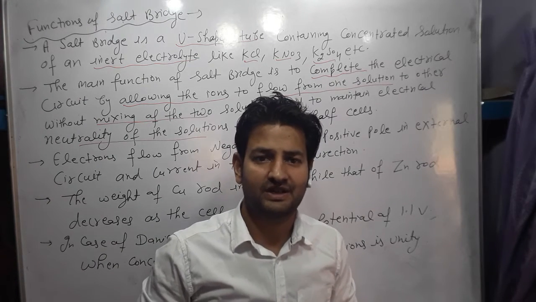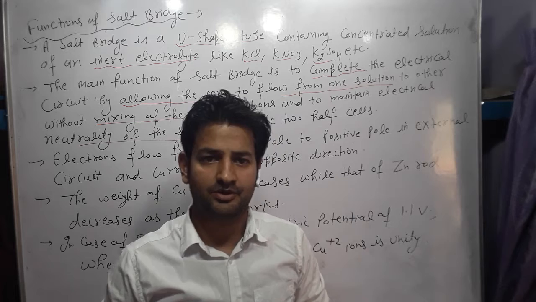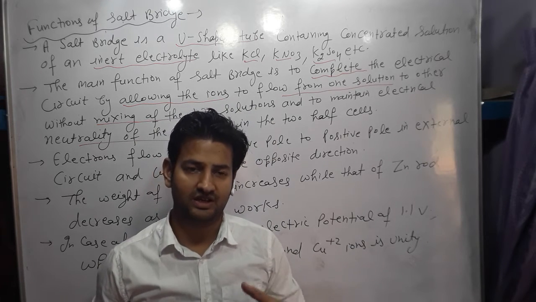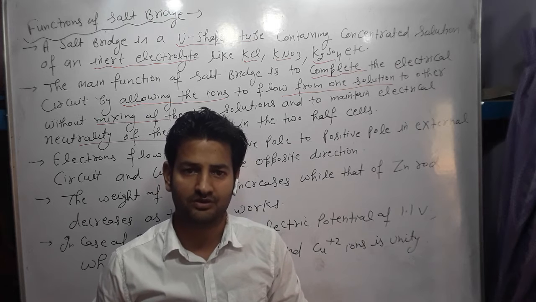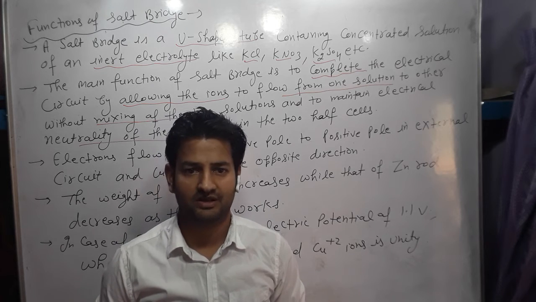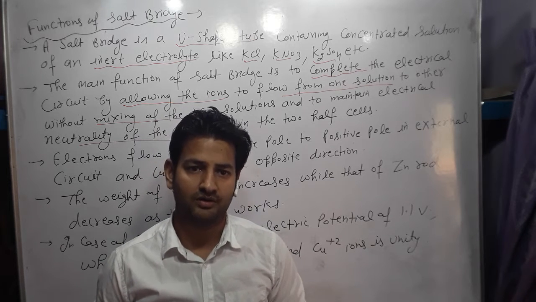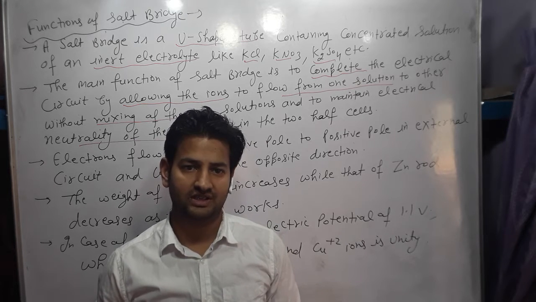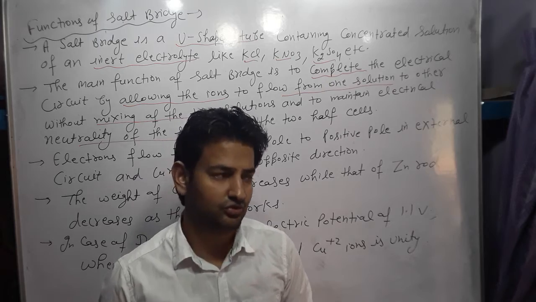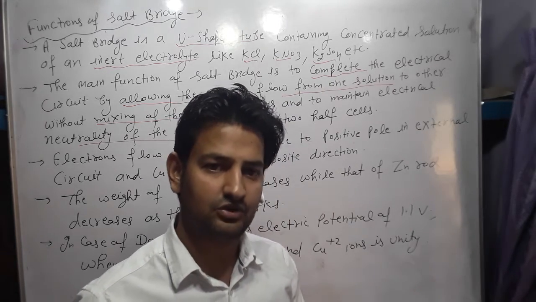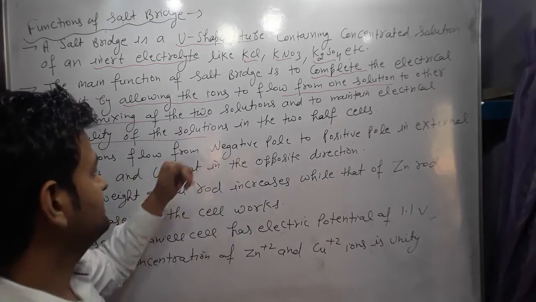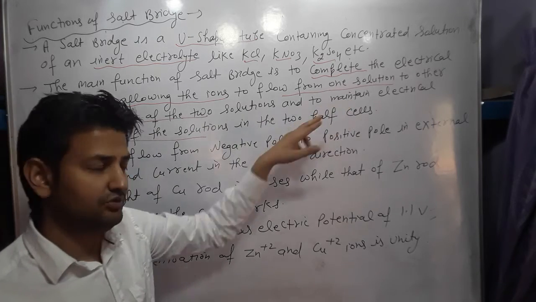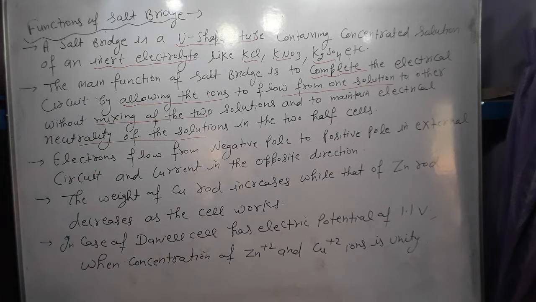How does it help to maintain the electrical neutrality? Because when electrons move from the zinc electrode in the external circuit toward the copper electrode, there is a deficiency of electrons, and in the copper there is reduction, gain of electrons occurs continuously, so there is enrichment of electrons. This imbalance of electrons is handled by the salt bridge, which helps maintain the electrical neutrality of the two half cells.